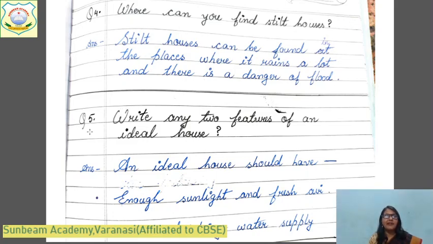Come to question 5. Write any two features of an ideal house. An ideal house should have enough sunlight and fresh air. This is very, very important for an ideal house. And clean drinking water supply. These two things are very, very important for an ideal house. If in a house these things are not present, you can't live in that house for a long time. For living in a house for a long time, you need these things. Okay, children?